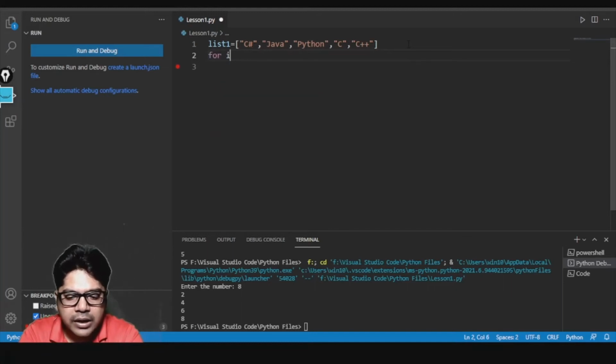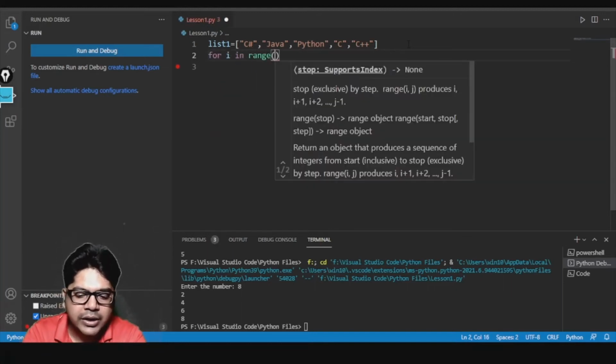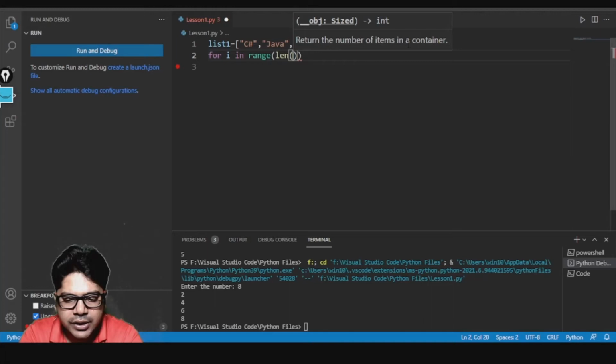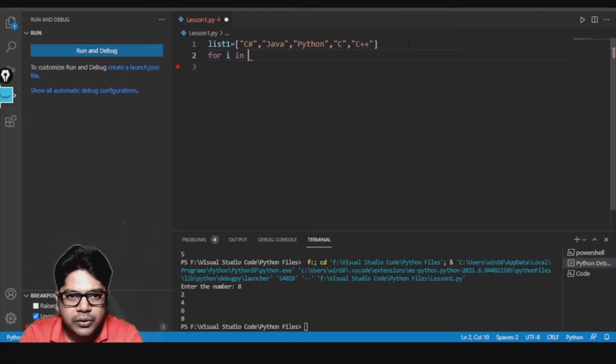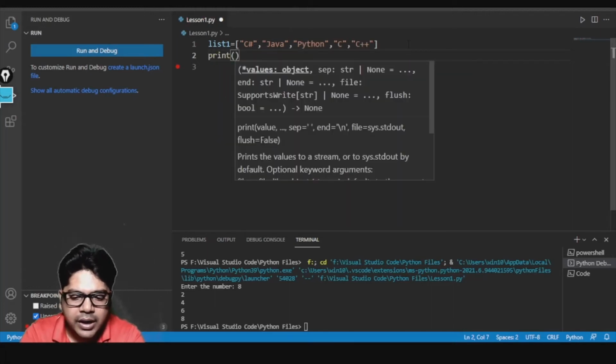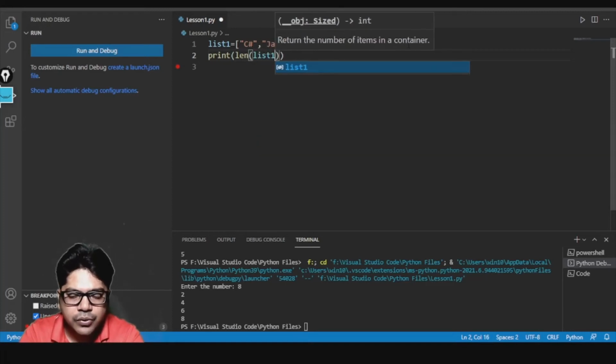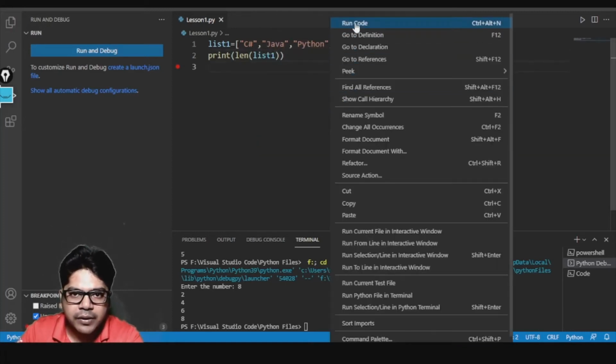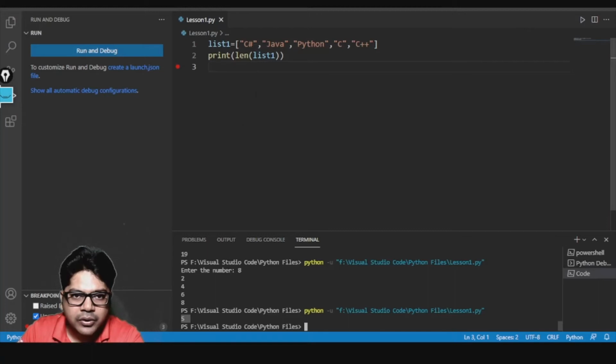Now what I will do is for I in range, and I'll use the len function. Before that, let me show you how to use the len function. Let me write print len of list1, so let me show you what output we get when we use len. Can you see 5? We have 1, 2, 3, 4, 5 items, so that is the reason it is giving me 5.